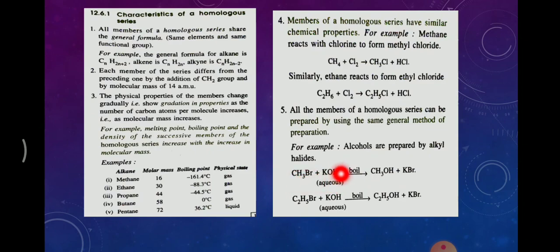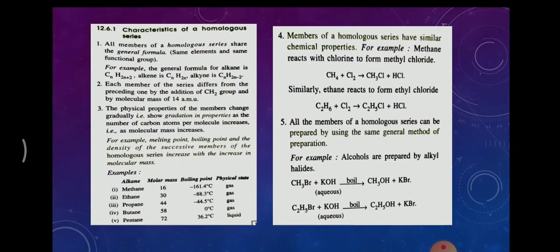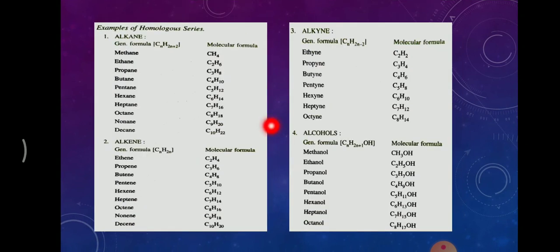Using this method I can prepare methanol, and with the same method I can also prepare ethanol. Suppose I know one method of preparing the first member or any other member, I can use that same method to prepare other members of the family. So these are the examples of a homologous series.